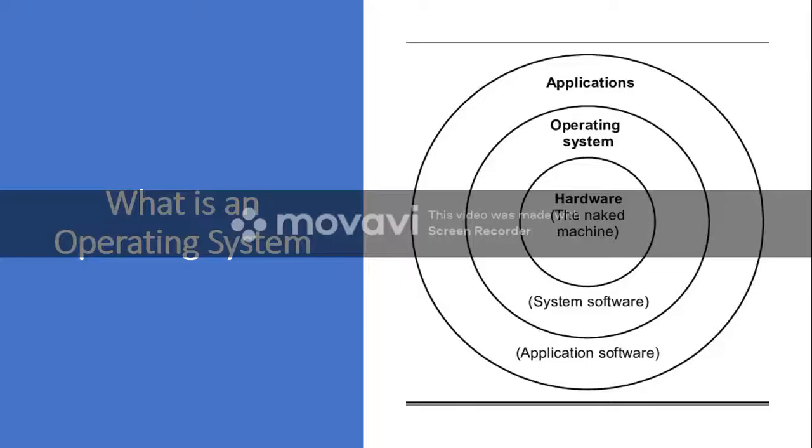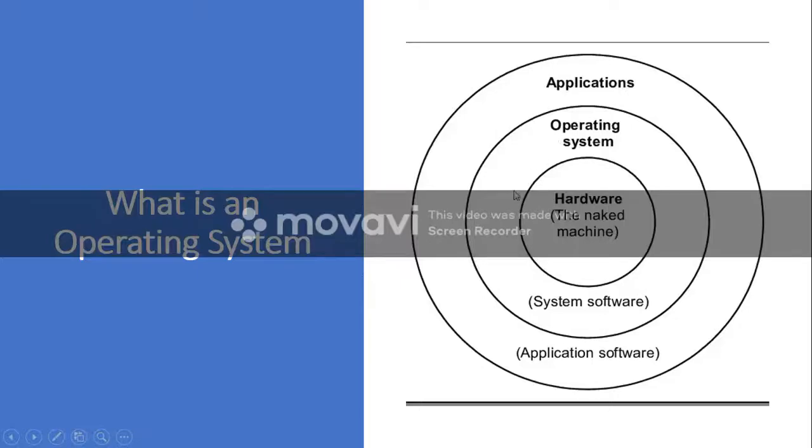Okay, so this diagram better explains the concept of the operating system, what we have discussed so far. If you see, this innermost circle represents the physical hardware of a computer, which includes the processor, RAM, hard disk, and all peripheral devices like mouse, keyboard, etc. The next layer you have is the operating system. The operating system is the one which can directly communicate with the computer hardware.